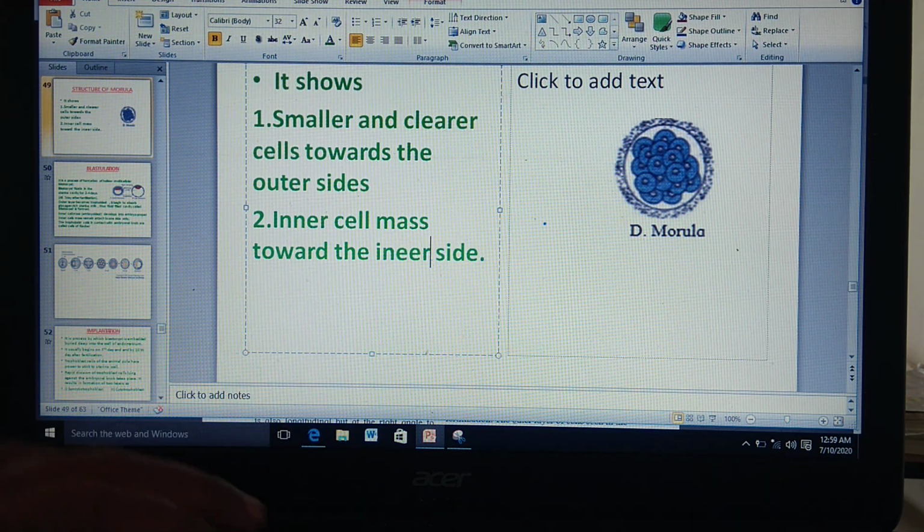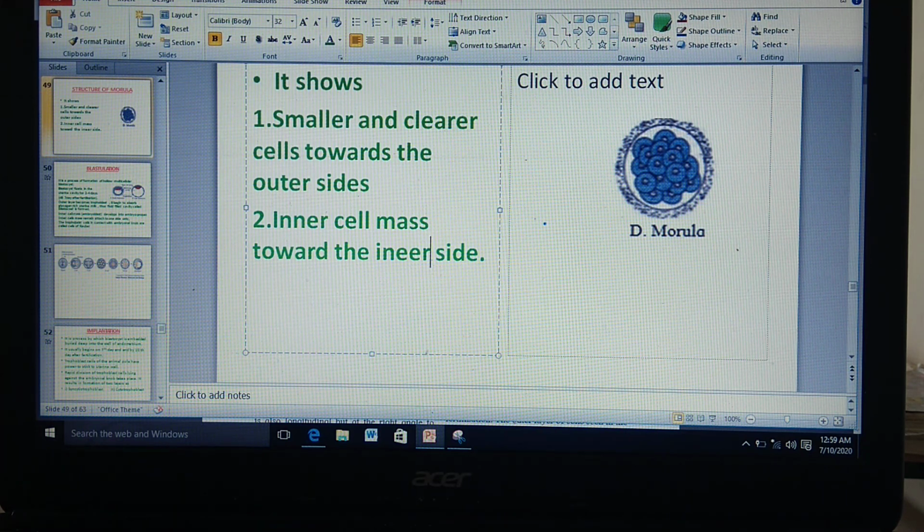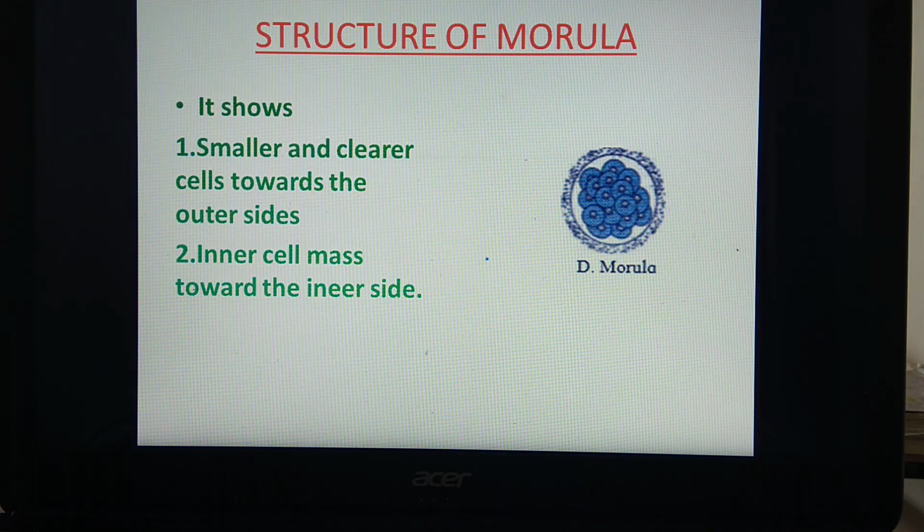So this morula consists of smaller and clearer cells towards the outer side and this inner cell mass towards the inner side. This inner cell mass will develop into the embryo proper, and this outer layer, the trophoblast, helps in protection and in providing food material to the inner cell mass. Okay, so this is the structure of morula, which can be asked for 2 marks. It is easy and the diagram is also easy, so you can write a note on this morula.